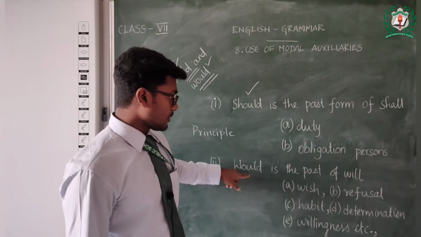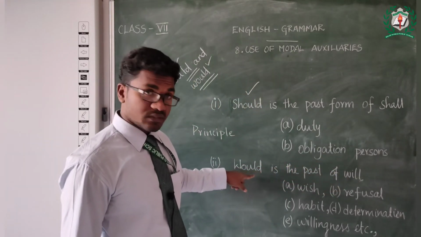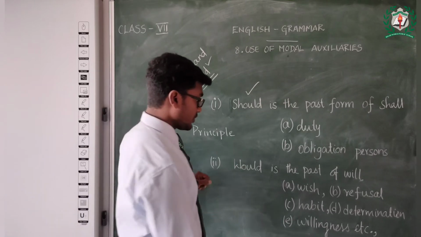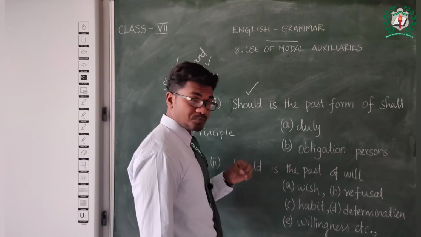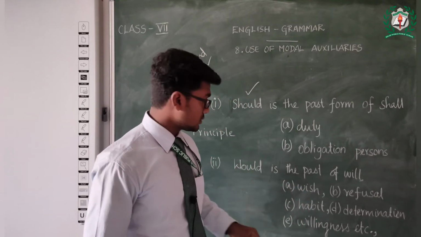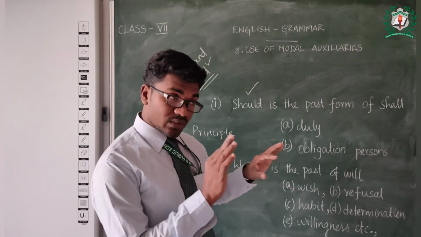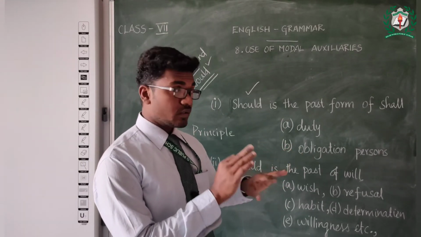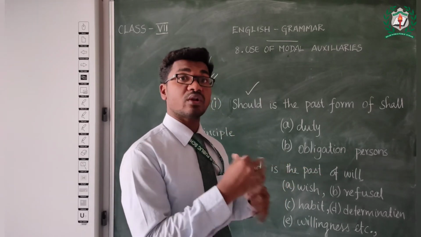And will's past form is would. So for which sentences will we use would? Wish, you wish to do something. Refusal, you are not willing to do something, or you are stopping that person and you refuse that.